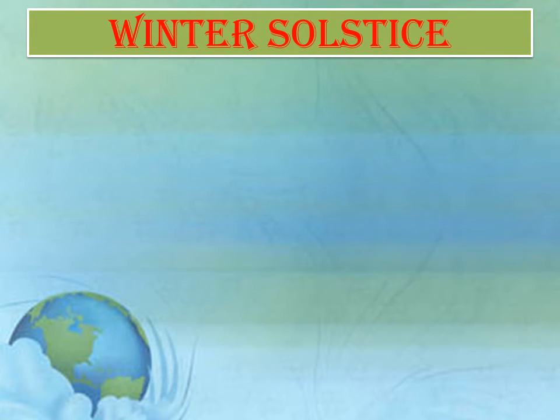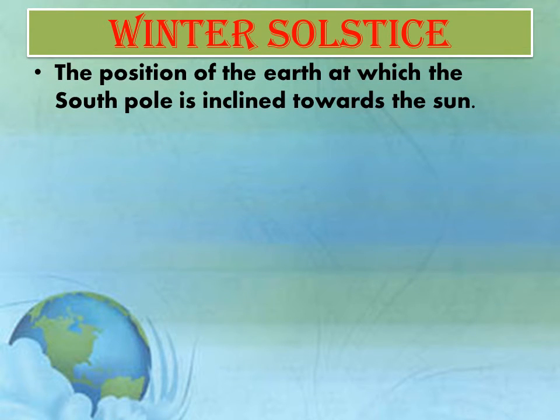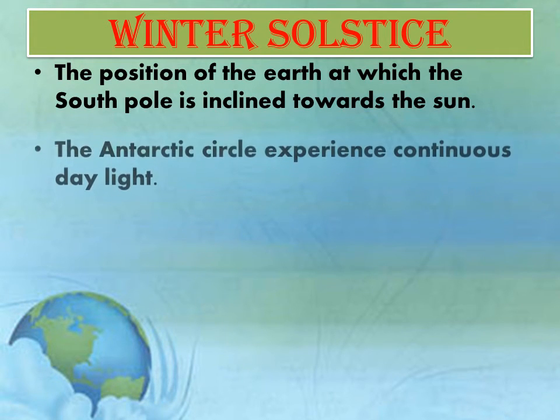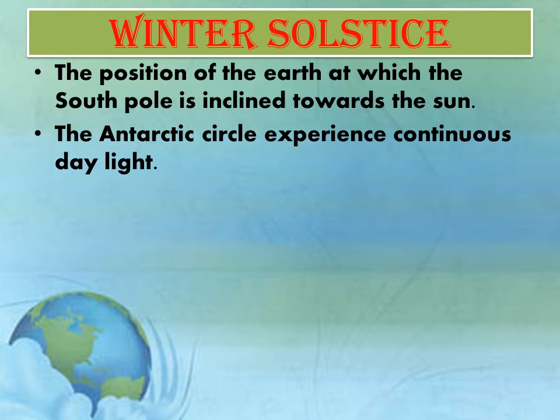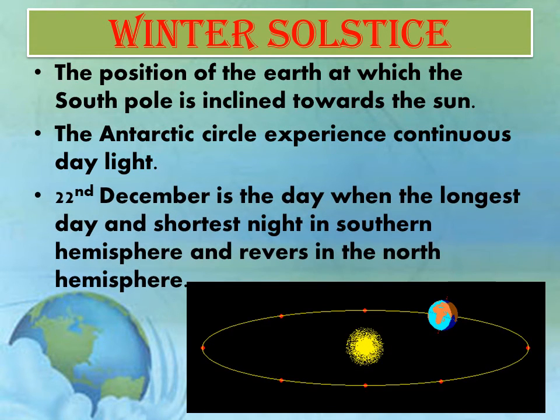Winter solstice. The position of the Earth at which the south pole is inclined towards the sun is called winter solstice. The Antarctic Circle experiences continuous daylight. 22nd December is the day with the longest day and shortest night in the southern hemisphere, and reverse in the northern hemisphere.